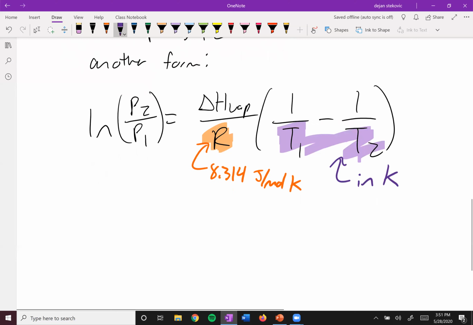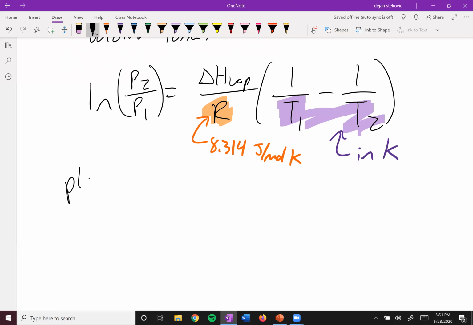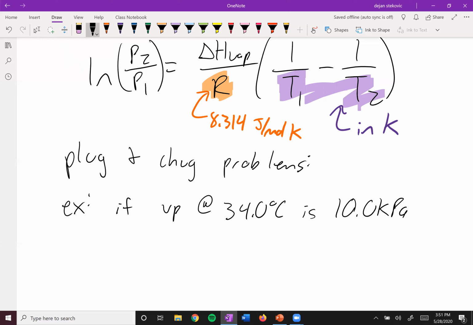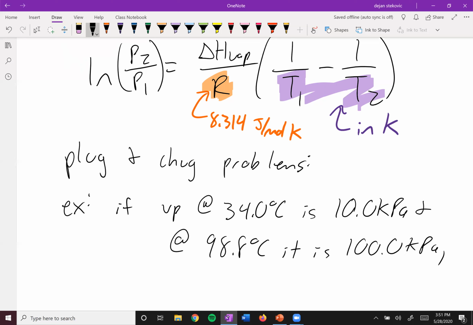And so oftentimes you'll see plug and chug type of problems. So for example, if the vapor pressure at 34.0 degrees Celsius is 10.0 kilopascals, and at 98.8 degrees Celsius it is 100.0 kilopascals, what is the enthalpy of vaporization, the delta H of vaporization?